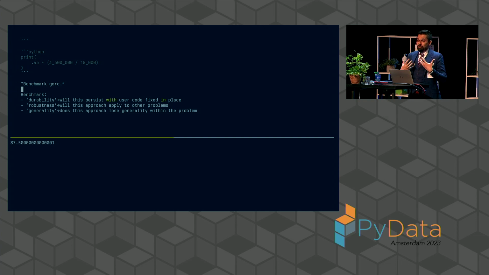And I'm not certain that we should really read too much into it, because fundamentally, when I think about benchmarking and I think about taking some code and making it faster, I think about it in terms of 3 major characteristics. 1, is this improvement durable?